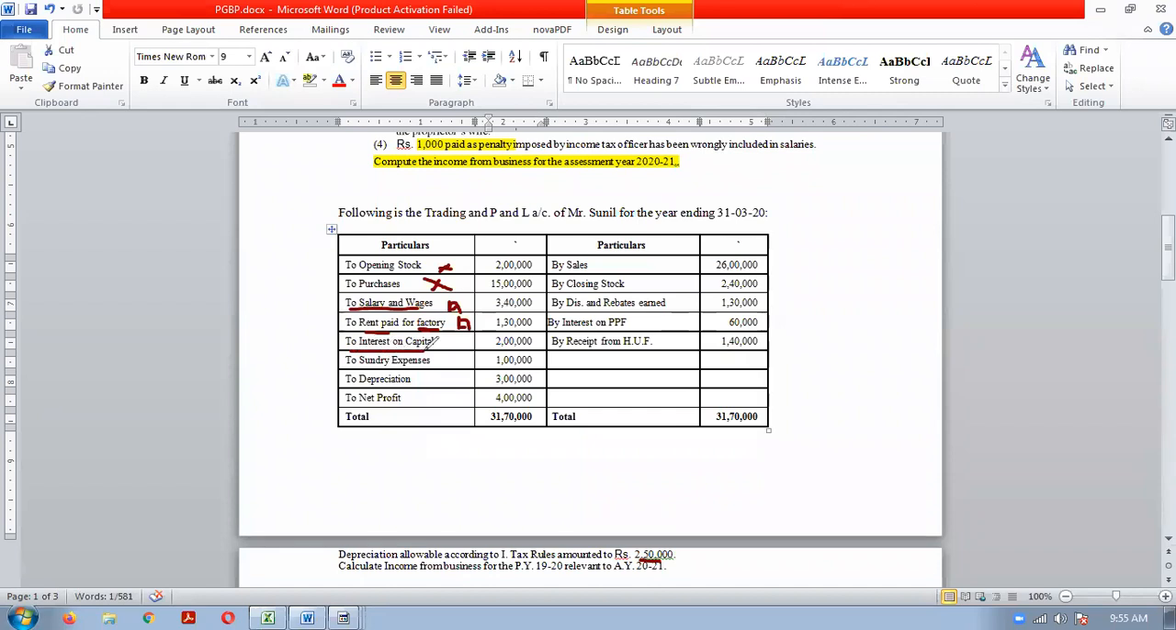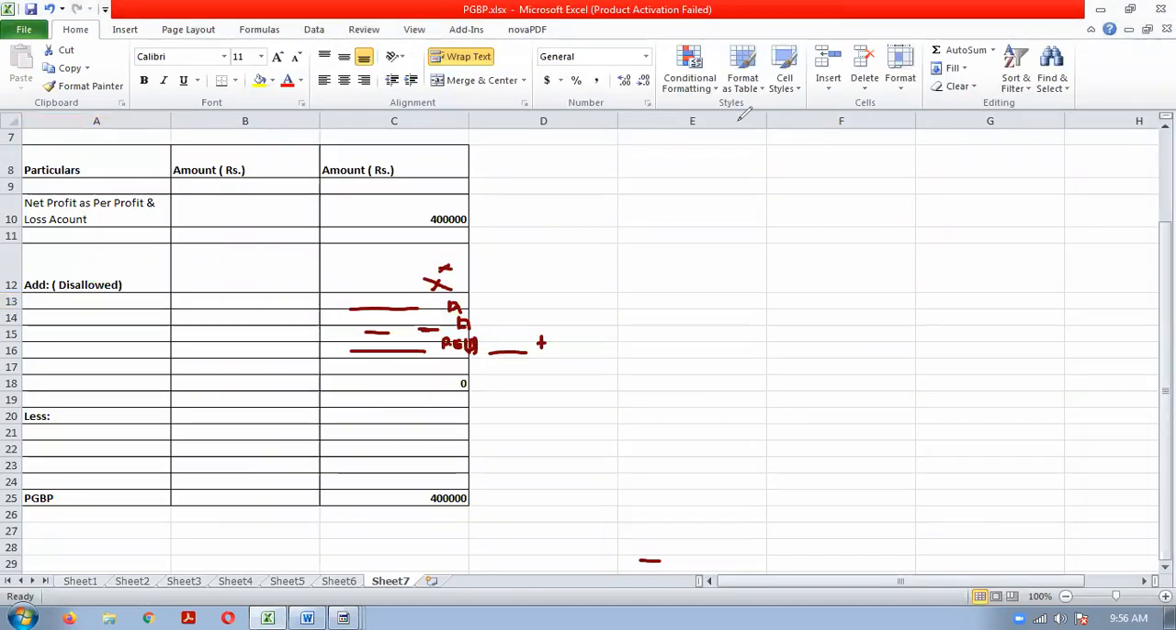Interest on capital, personal expenditure means disallowed. Correct. Personal expenditure should be disallowed, no? If any expenditure is disallowed and it is debited to profit and loss account, what we will do? We will add in our computation. So here we have to add the interest on capital. Clear? Interest on capital, how much? 2 lakhs.